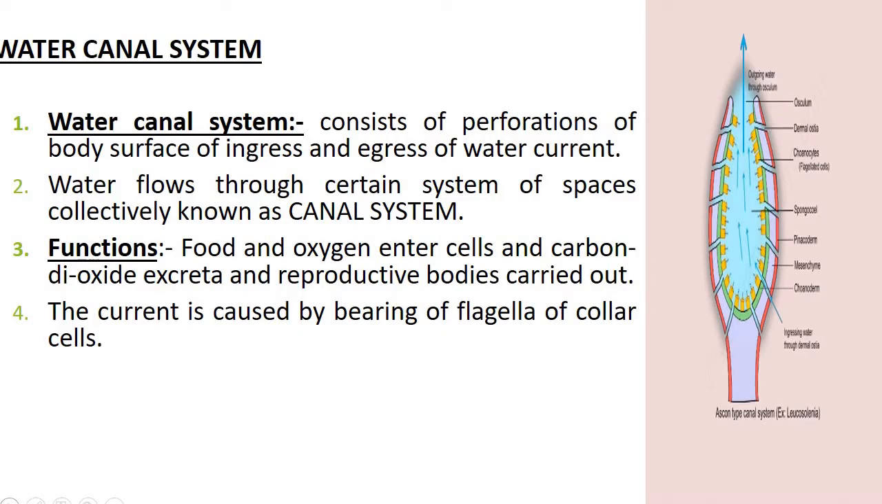Now water canal system. What is water canal system? Water canal system is a characteristic feature of phylum porifera. It is a diagnostic character of the phylum porifera. Since the animals are living in the water, the water canal system plays a very crucial role in the survival and reproduction of the members of the phylum porifera.